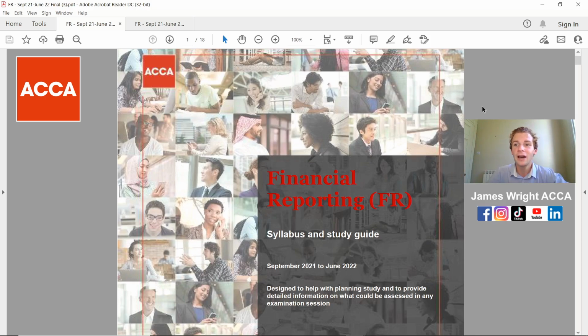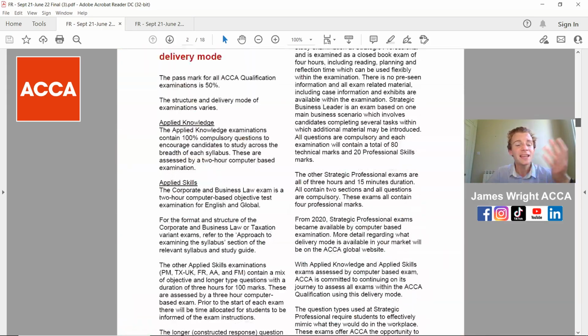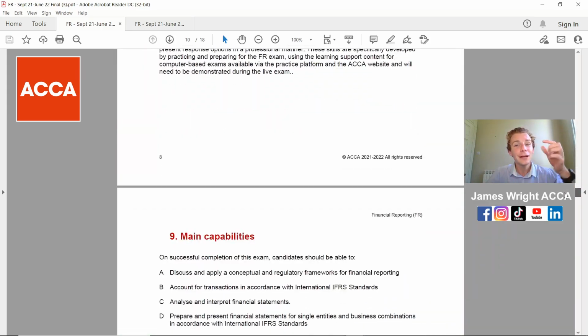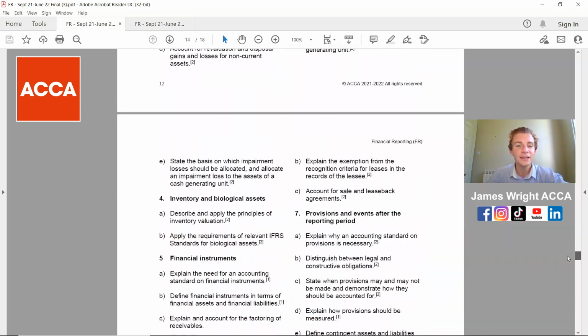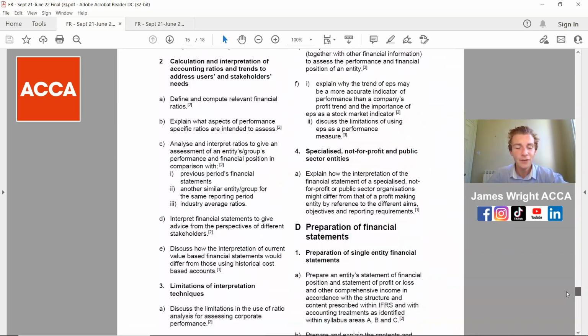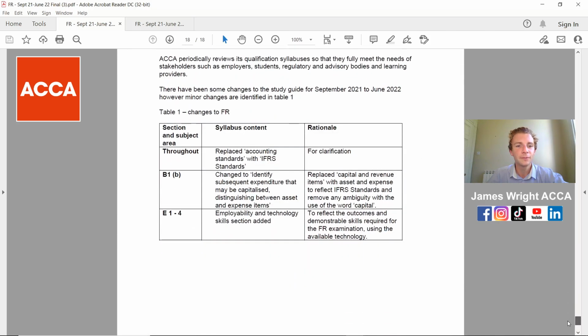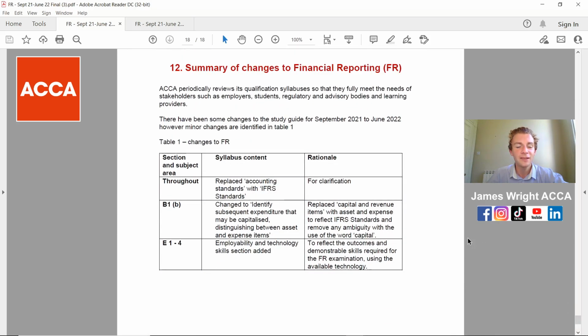And if you are watching it after June, I'll just show on the screen where you can actually see the update. So if you click the link in the description of this video, it's going to take you directly to where you can access this document. And if you just scroll down all the way to the bottom, it gives you a nice little summary of changes. As you can see on here, it's just replacing some of the ways in which it's worded. So there was really not much on here, and I doubt there'll be much in the future as well. But it just means that at least you can see where the changes have been made.